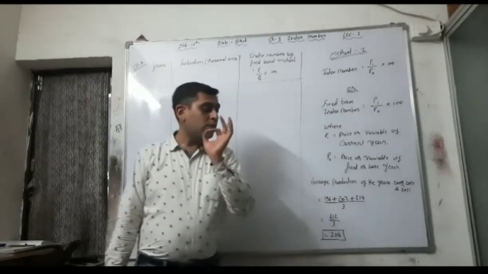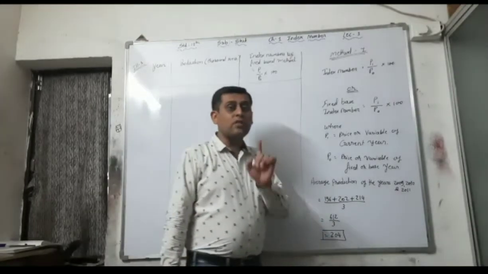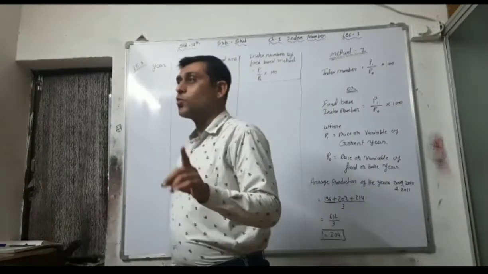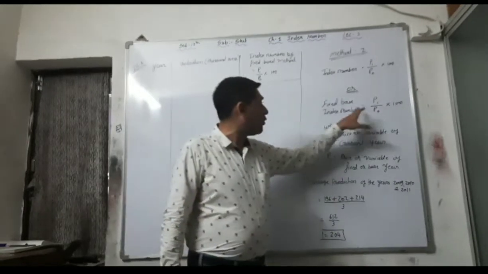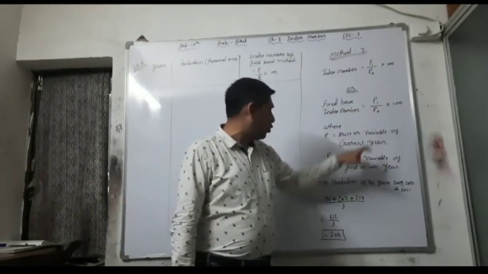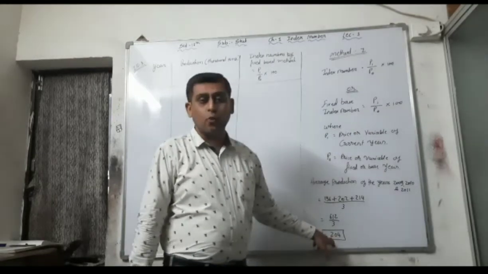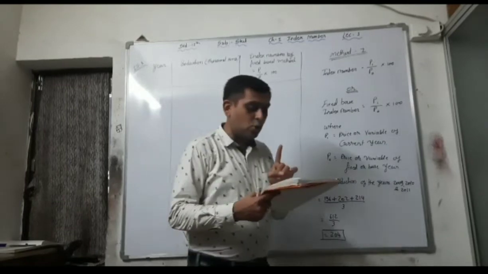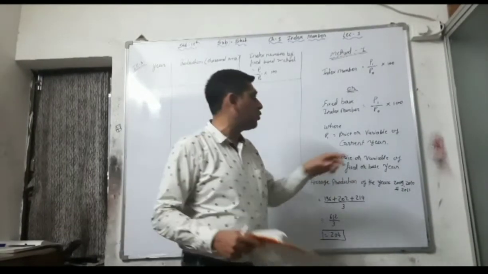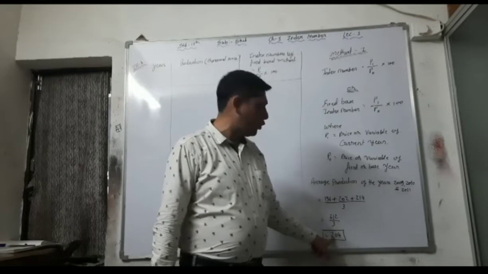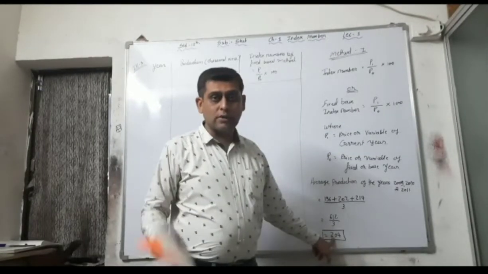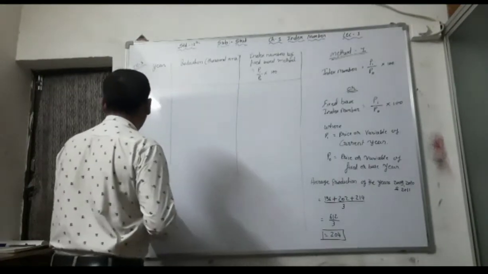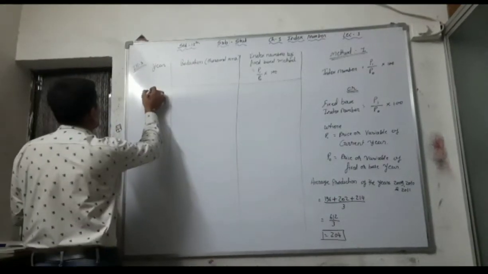Your average is 204. And this 204 we have to take as the base year, that's why we take it as the fixed base index number method. P0 is equal to 204. In each year's calculation from 2008 to 2015, we have to take P0 as 204 compulsorily, because it is a fixed base index number. Okay, now first of all you write down the question.